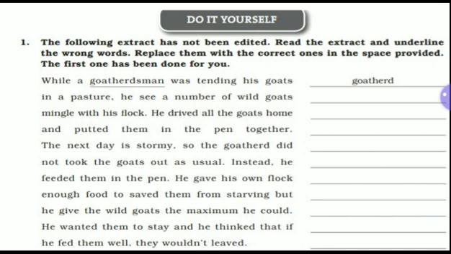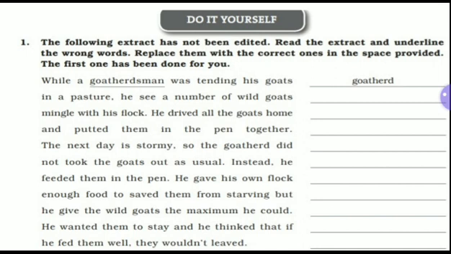After the infinitive, the first form of the verb is used, except for a few exceptions. That's why underline this saved and write S-A-V-E, save, that is the correct form with to infinitive. Starving, but he give the wild goats the maximum he could. Now underline this give and write instead gave, G-A-V-E, gave the wild goats the maximum he could.